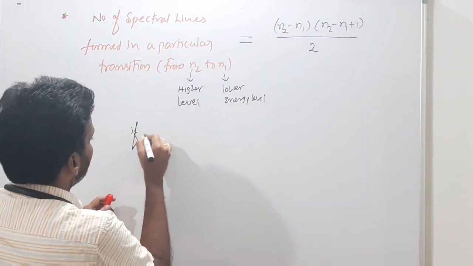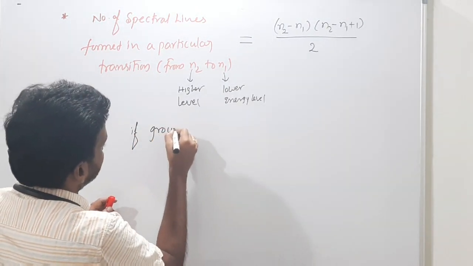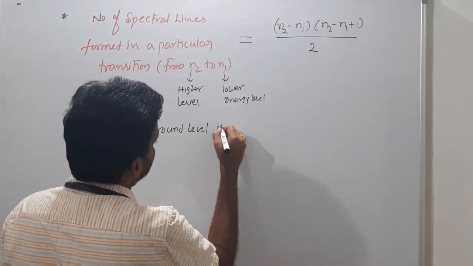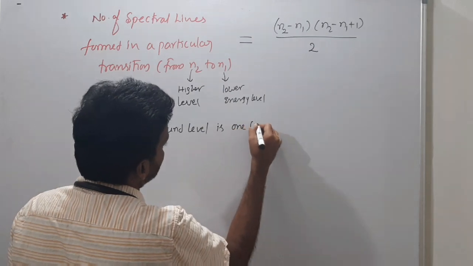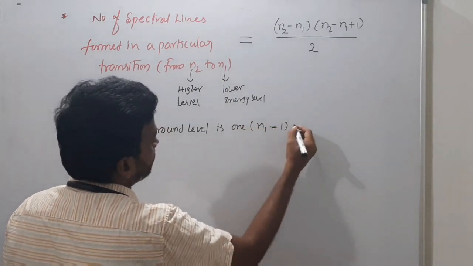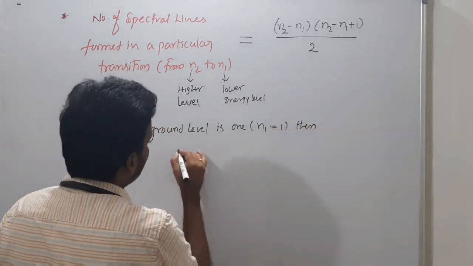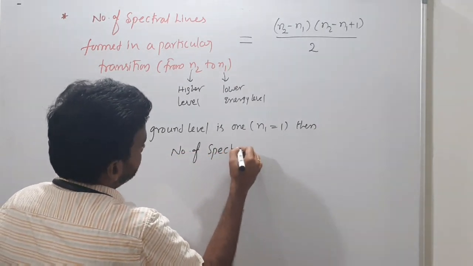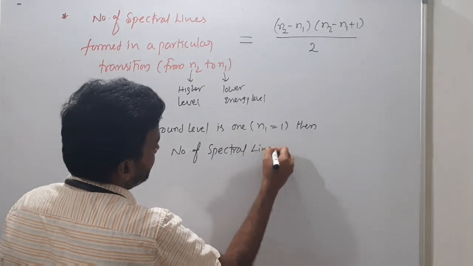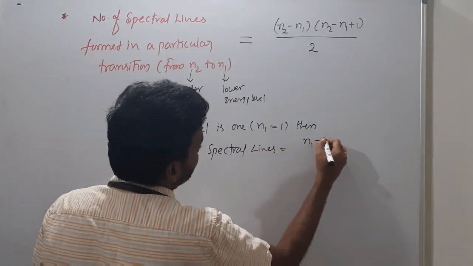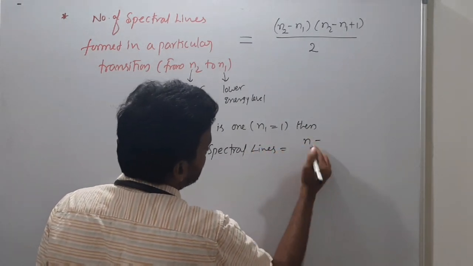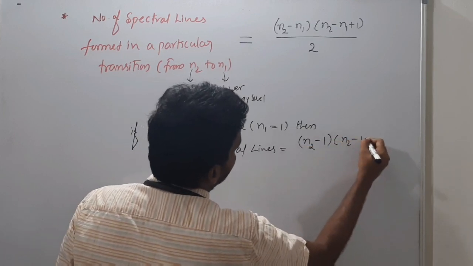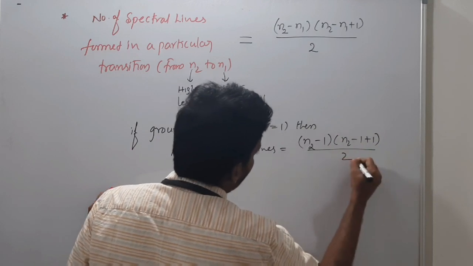Understanding what I am saying? If the ground level is 1, that is N1 is equal to 1, then the number of spectral lines is equal to what I can write? N2 minus 1 and N2 minus 1 plus 1 by 2.